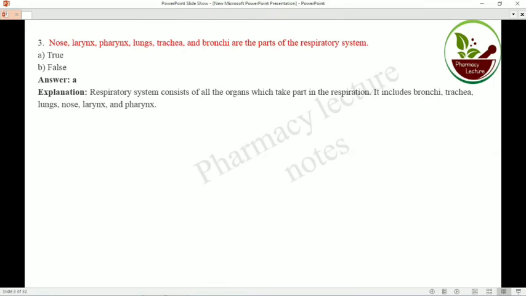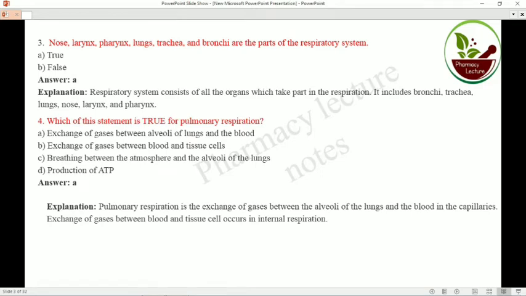So now comes question number 3. Nose, larynx, pharynx, lungs, trachea and bronchi are parts of the respiratory system. It is true. The respiratory system consists of an upper part and a lower part. The upper part consists of the nose and pharynx, and the lower part of the larynx, trachea, bronchi, bronchioles and alveoli. So these are the organs present in the respiratory system. It is true.